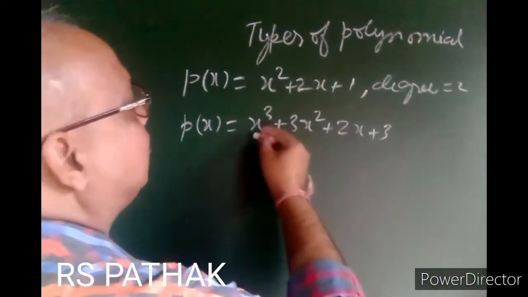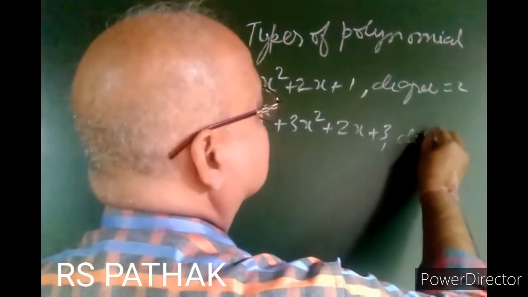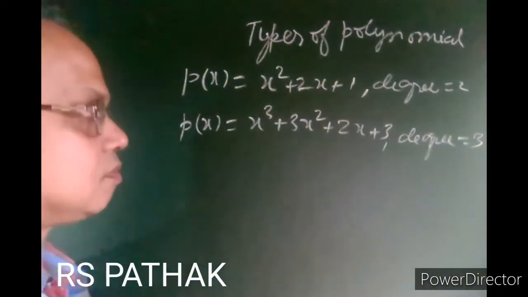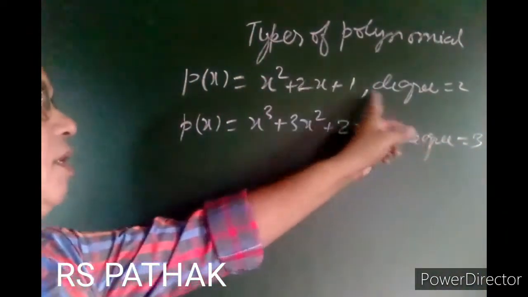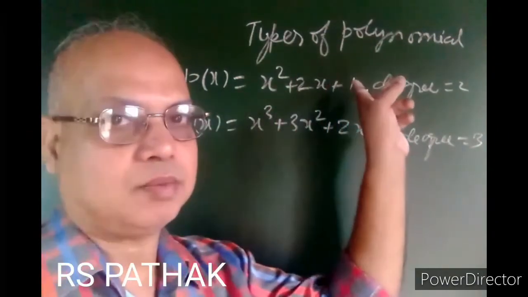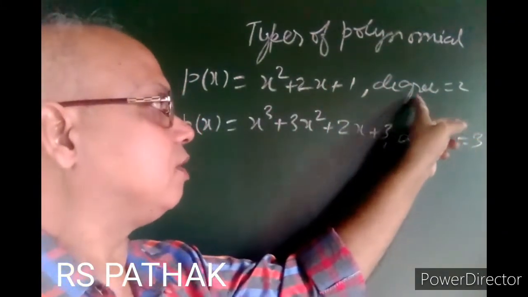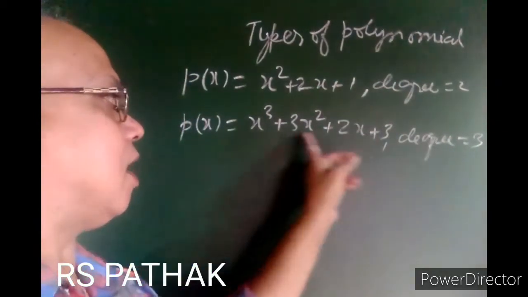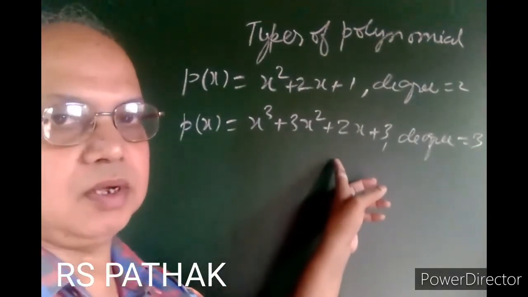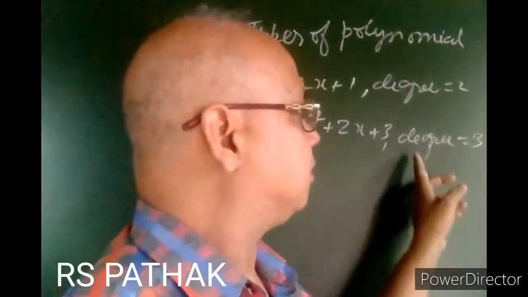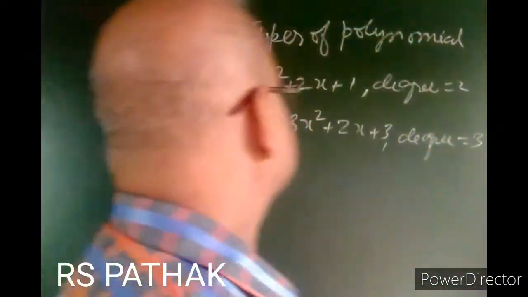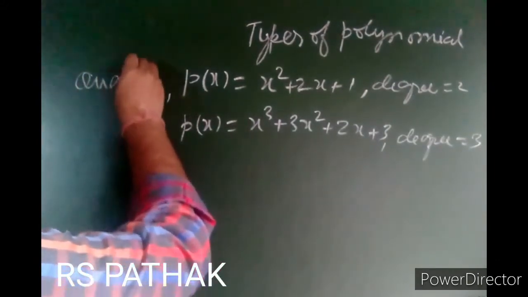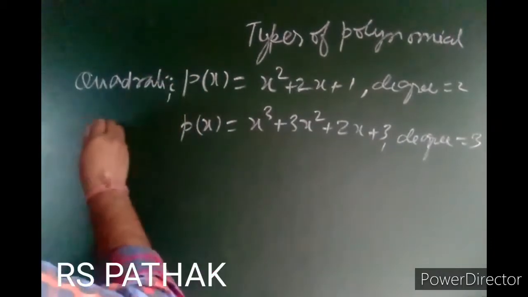And in this polynomial, the maximum power of x is 3, so degree of this polynomial is 3. If degree is 2, this polynomial is called quadratic polynomial. And if the degree is 3, this type of polynomial is called cubic polynomial.